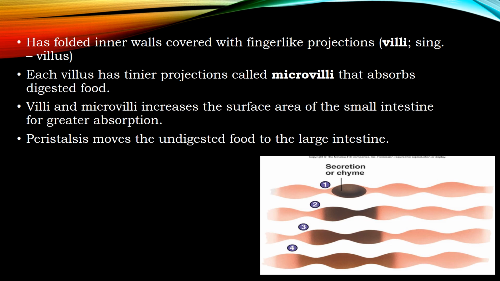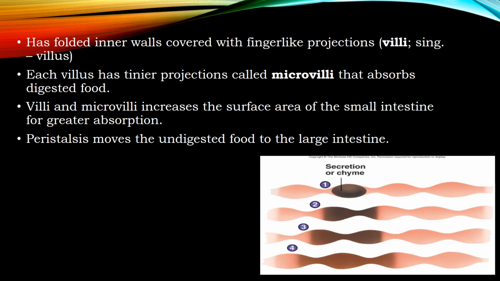It has folded inner walls covered with finger-like projections known as villi, and each villus has tinier projections called microvilli, which help in the absorption of the digested food. The villi and microvilli increase the surface area of the small intestine for greater absorption, and peristalsis moves the undigested food into the large intestine.